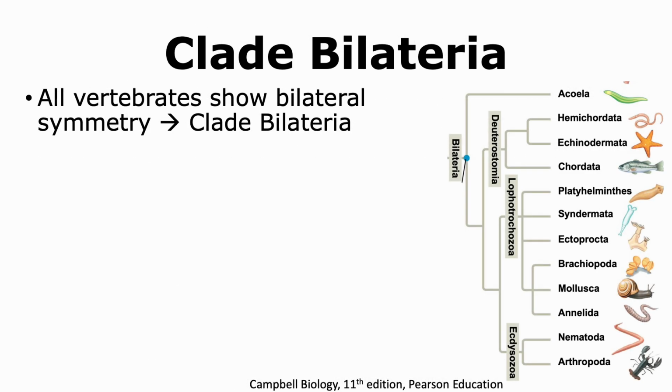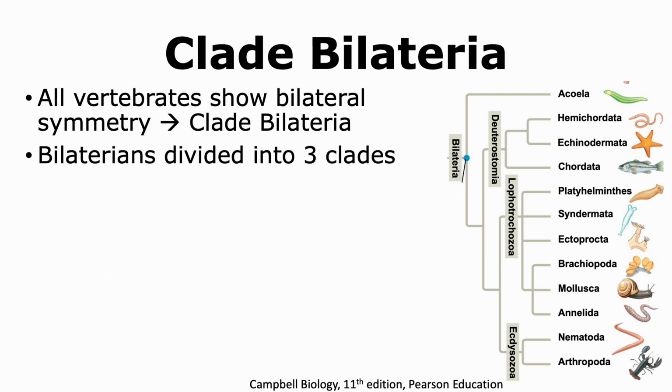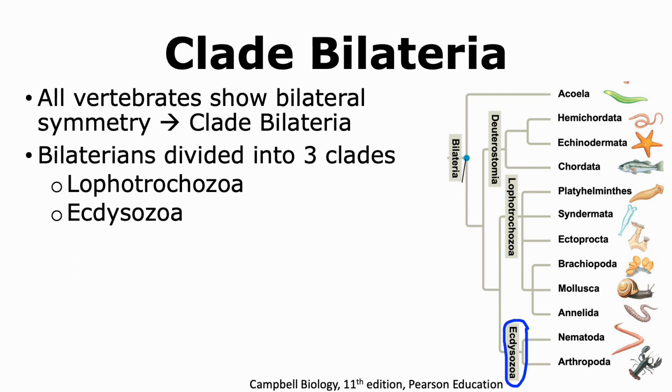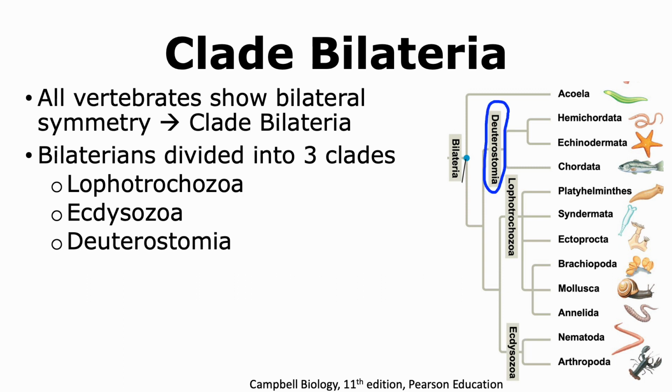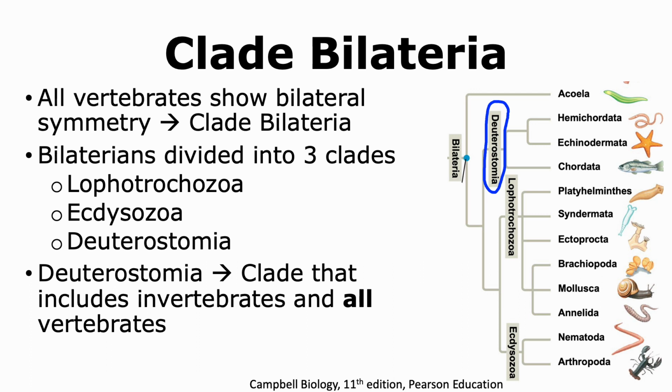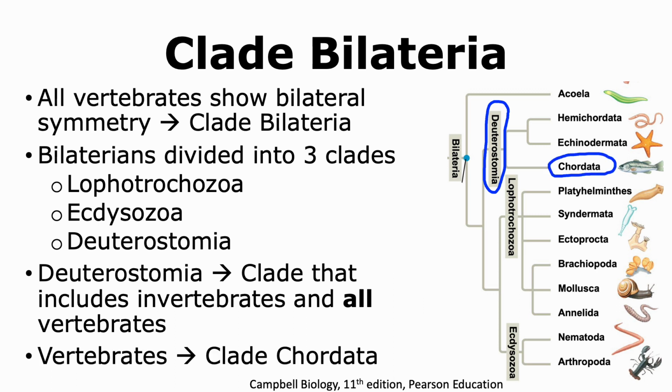Since all vertebrates show bilateral symmetry, they are grouped under the clade of Bilatria. Bilatrians can be divided into three clades, which are Lophotrochozoa, Ecdysozoa, and Deuterostomia. Out of these three clades, Deuterostomia is the clade that includes all vertebrates, including some invertebrates. The vertebrates in turn belong to the clade Chordata that comes under the clade of Deuterostomia.